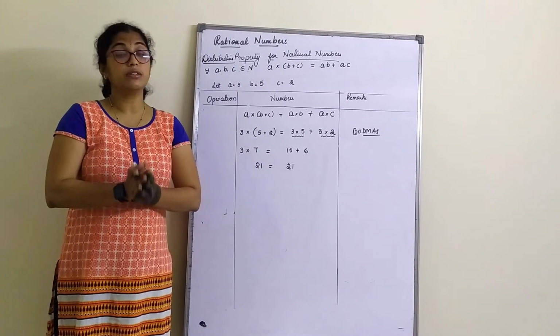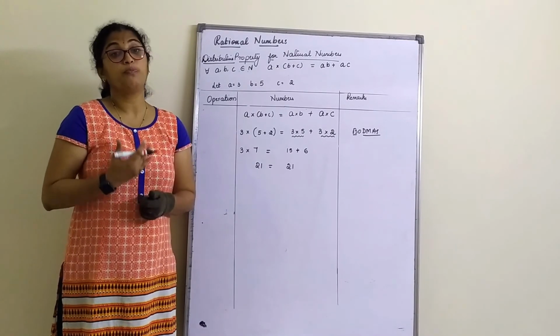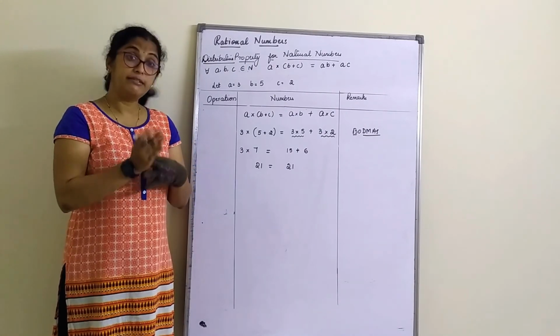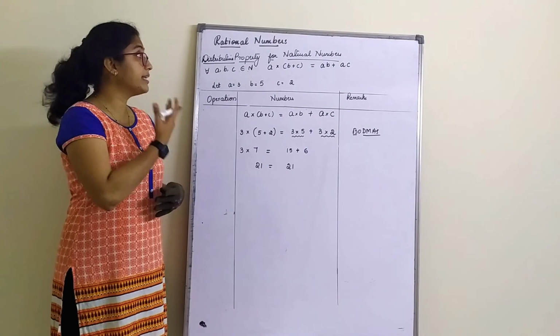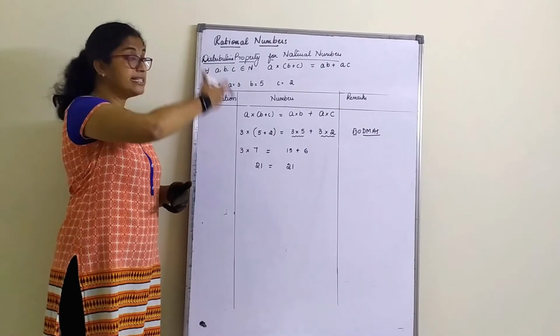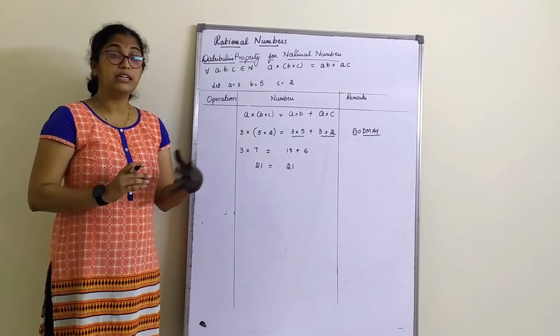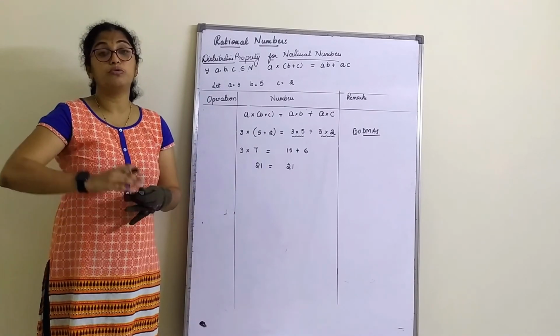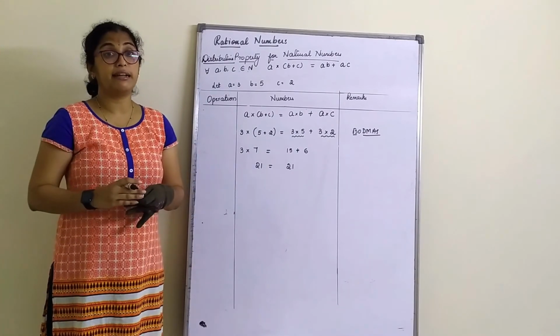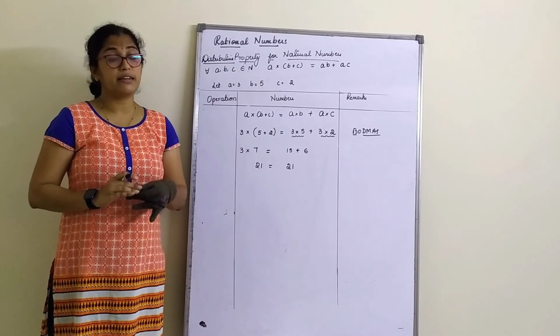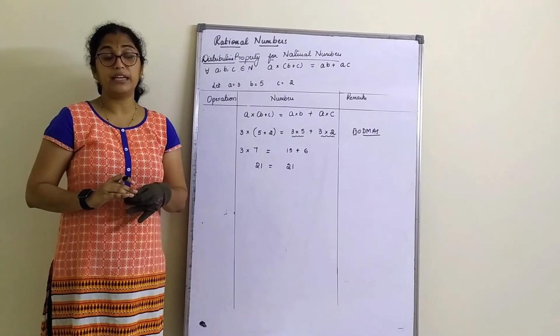Definitions are also given at the end of the video for natural numbers, whole numbers and rational numbers. Then you can start with the properties as I started in the class by drawing a tabular column, so that it will be easy for you to write it again and understand it for the next class. Any doubt in this, you can call and confirm on the same day the video is sent.